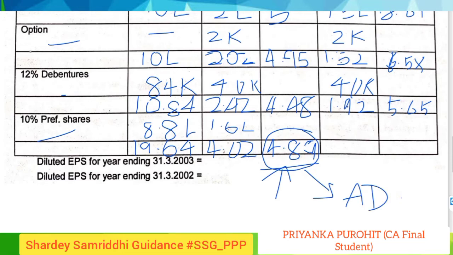Similarly, for this case also we will do the same. For the last year, 1.6 lakh will be added, so it will make the total 3.52, and EPS would be further reduced to 5.58.